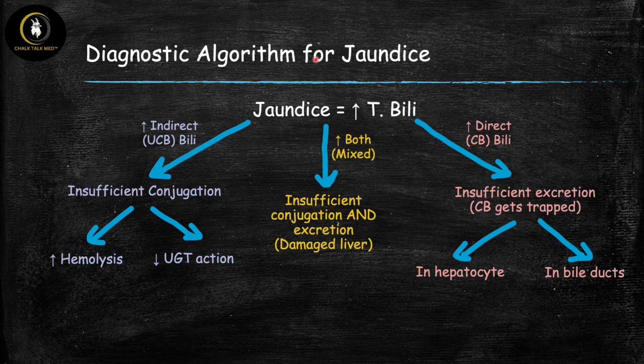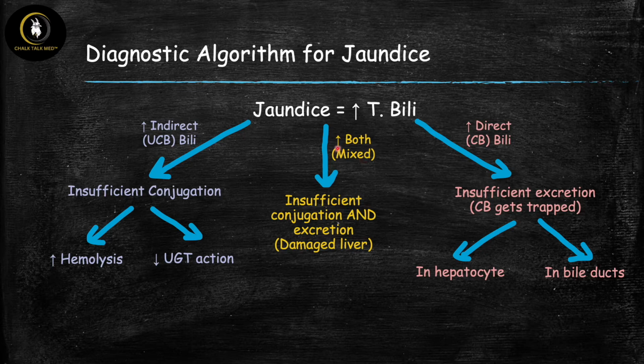All right, so now let's take a look at this diagnostic algorithm. How are you going to approach a patient on a test question that has jaundice? So first, we're going to confirm that this is true jaundice by high levels of total serum bilirubin, so the T-bili is elevated. And then the next question you should ask is, is this T-bili elevated because the indirect bili is elevated over here, bucket 1? Or all the way over here, is it because only the direct bili is elevated, bucket 2? Or are they both elevated? Is this a mixed hyperbilirubinemia?